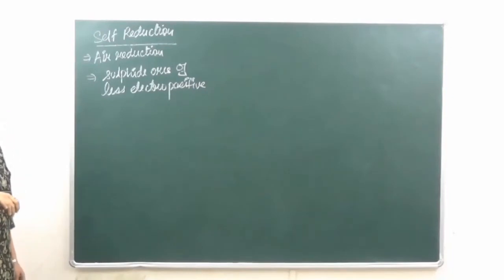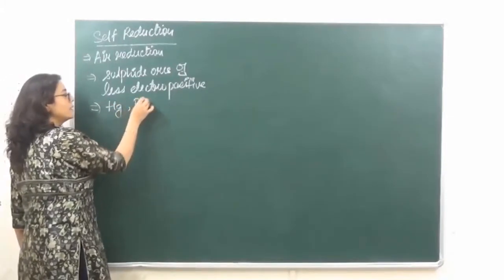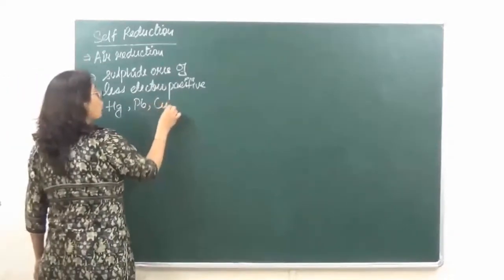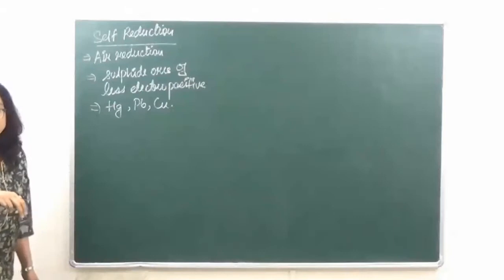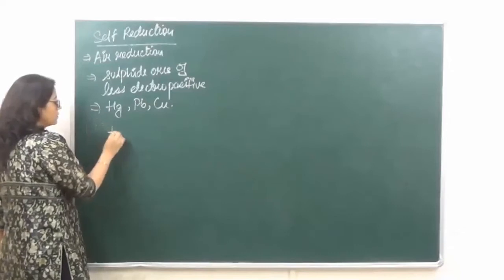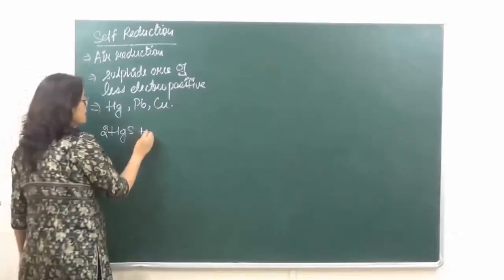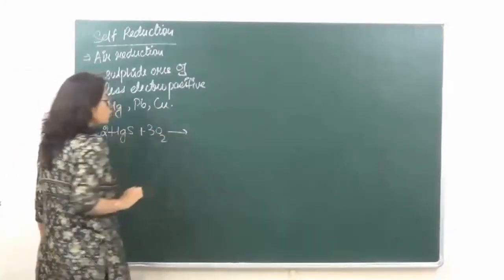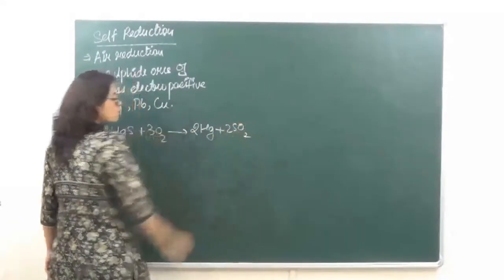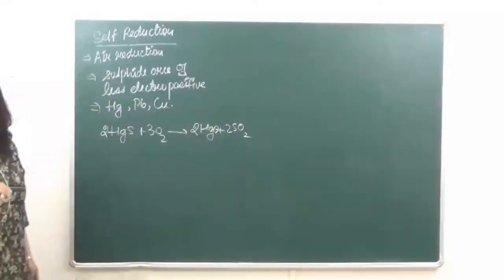So in this what we are doing, less electropositive metals, just for example we have mercury, we have lead, these are less electropositive, and then we have also copper. So oxides of these can be reduced. Now in this what we do is, just for example we are taking cinnabar. Cinnabar is HgS. We are oxidizing it to give us mercuric oxide plus sulfur dioxide.